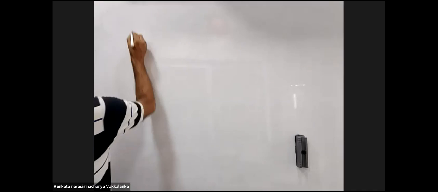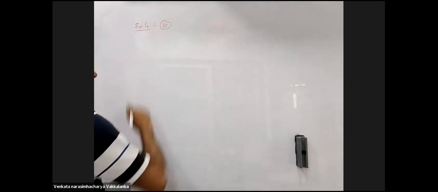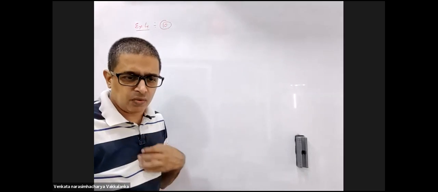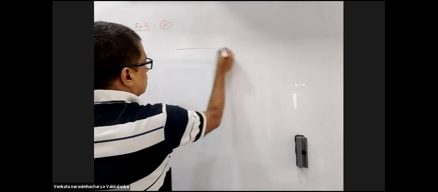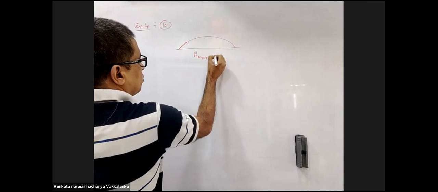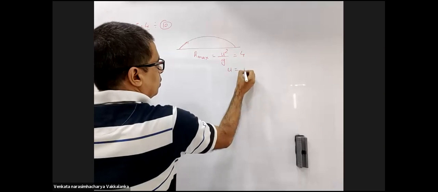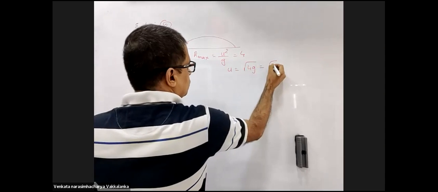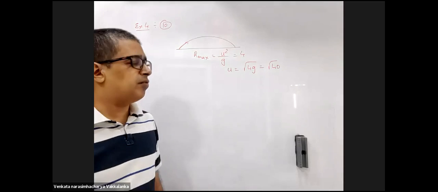Now, one second. Exercise 4, I'll solve 2 problems. First is the 10th problem, and then I'll go to exercise 1. I will start from exercise 1. Just 2 problems of exercise 4, let me solve. A man can jump over a 4-meter wide trench on earth. That means his R maximum is at 45 degrees, U square by G. This is 4. U is root over of 4G. This is root 40. He can jump with a velocity of root 40.